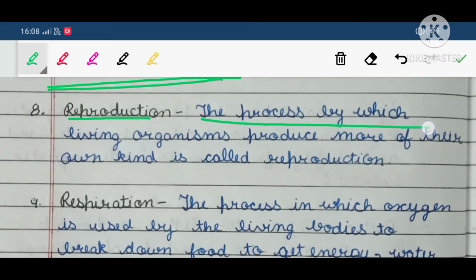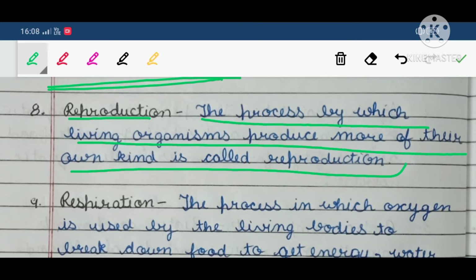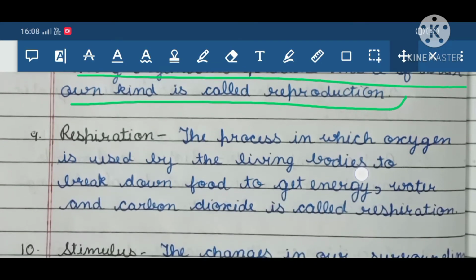Reproduction: the process by which living organisms produce more of their own kind is called reproduction. So when any living being produces its same kind, that is known as reproduction. Now, respiration. What is respiration?